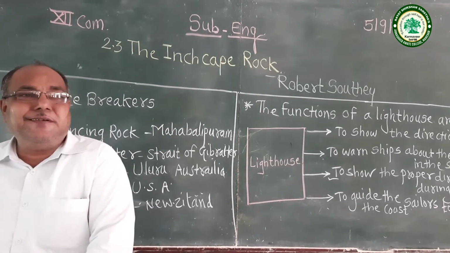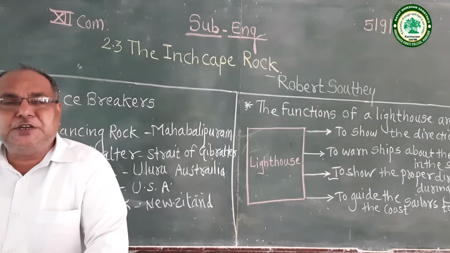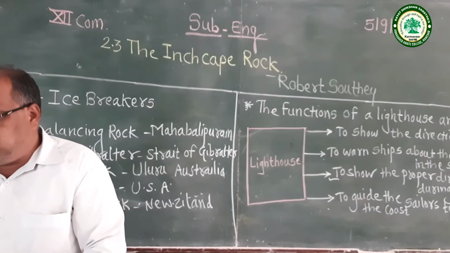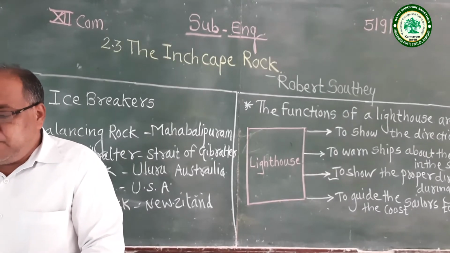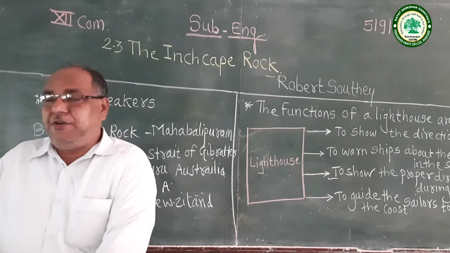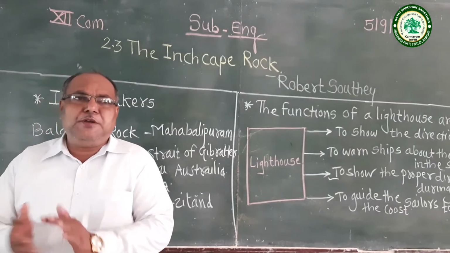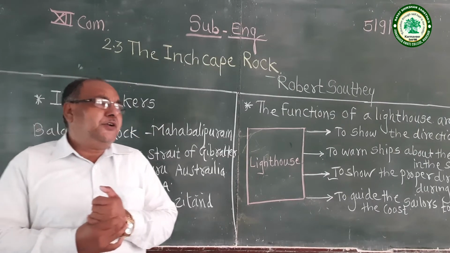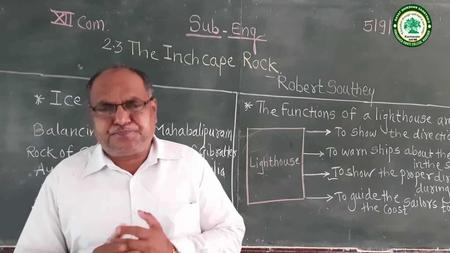What is the message given in this poem? The poet Robert Southey mentioned at the end of this introductory part that the person who does wrong things will meet due punishment in the end. This is the message of the poem.